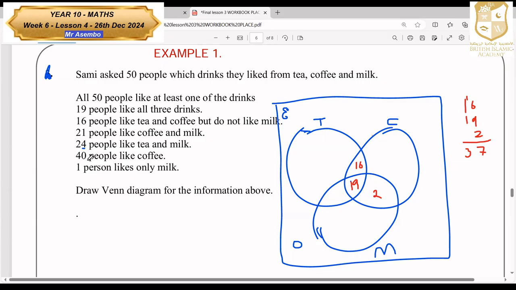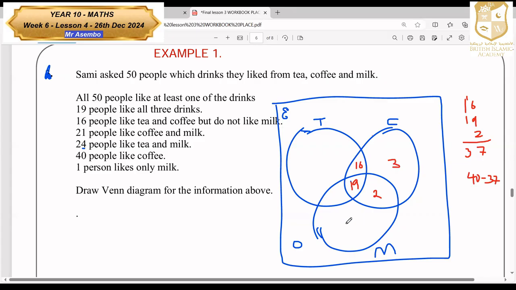Now remember, it must reach 40 people who like coffee. So we take 40 minus that 37 to get how many people are remaining. So it is 3 remaining. Those are the 3 remaining, so we present it here.